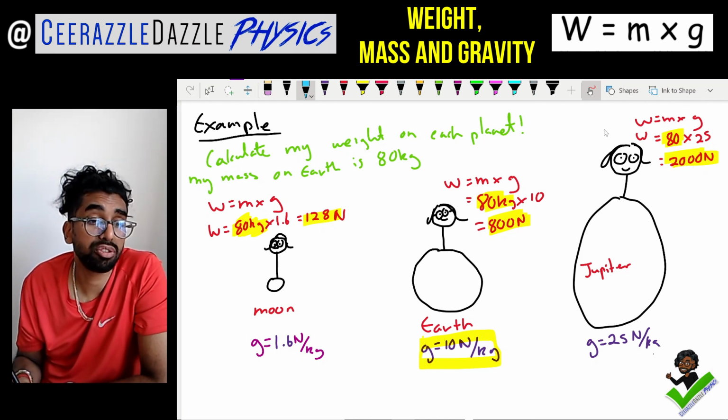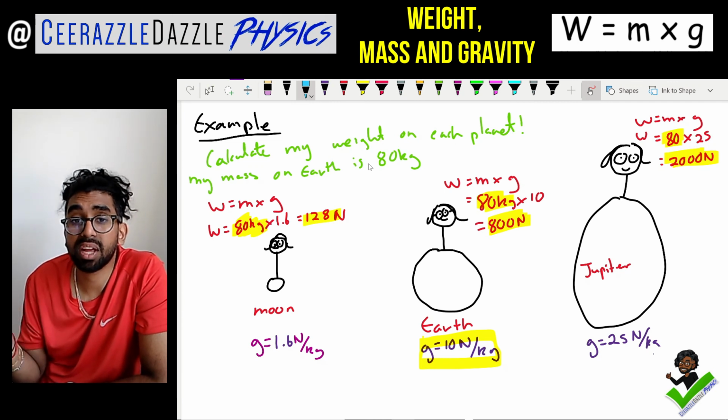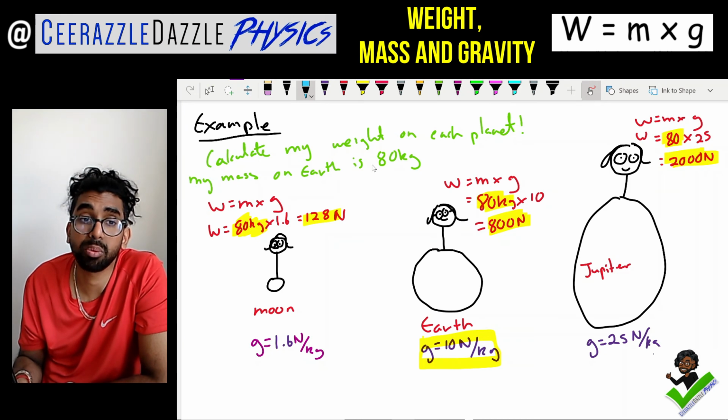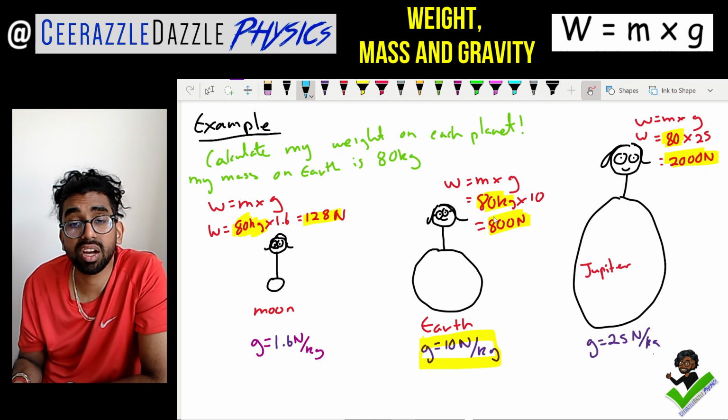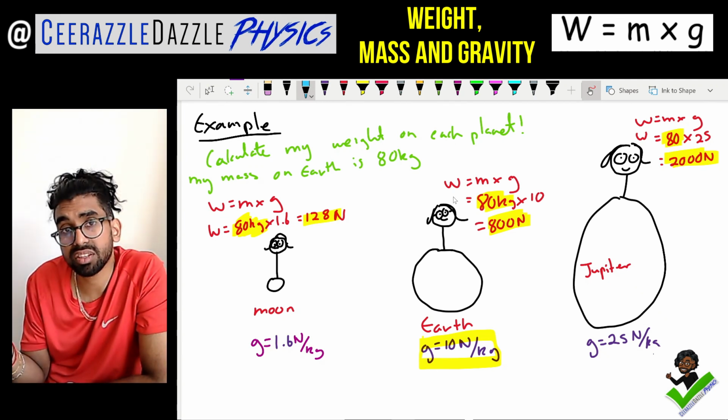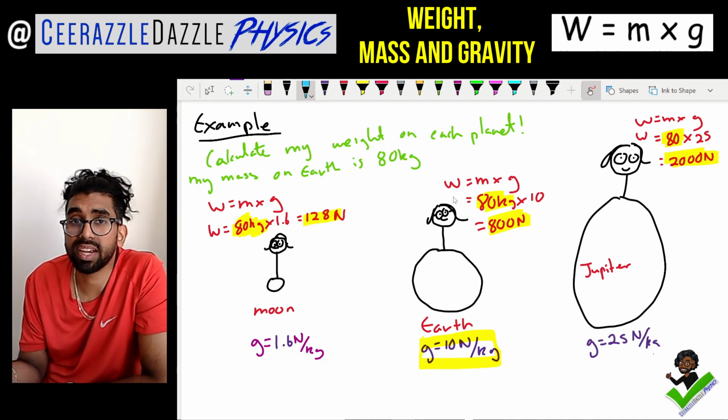Obviously, look, I used the formula, W is equal to m times by g. My mass is the same on each planet, but obviously gravity is changing, so therefore it changes my weight. So my weight on the moon is 128 newtons, my weight on the Earth is 800 newtons, my weight on Jupiter is 2,000 newtons, guys. So obviously we can see that the greater the size of the planet, the greater the gravitational field strength, and therefore the greater the value of my weight.